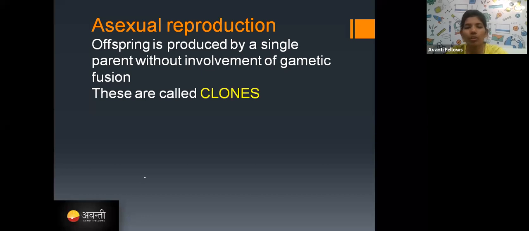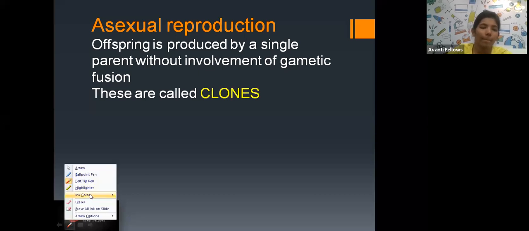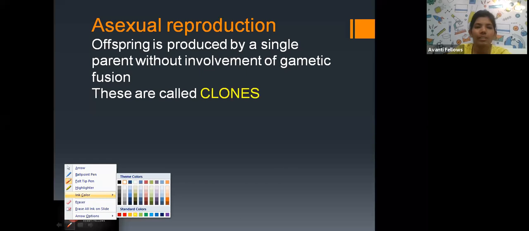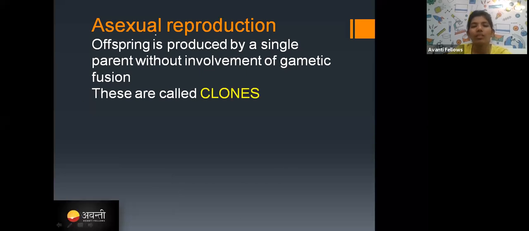So asexual reproduction. What is asexual reproduction? Offsprings produced by a single parent. Only a single parent is going to be involved in asexual reproduction, and there is no gamete formation. If there is no gamete formation, there is no gamete fusion.